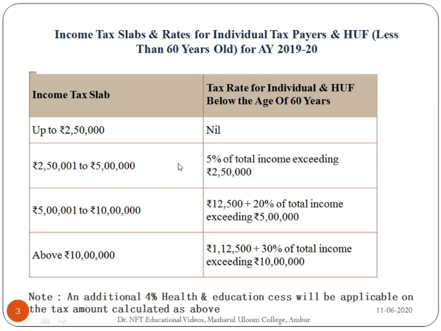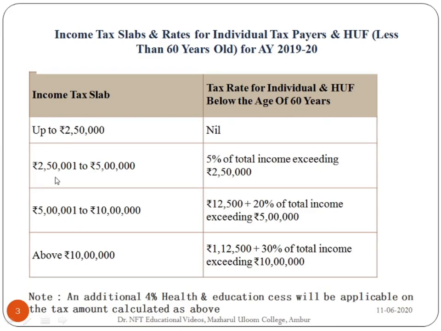Now let us see the tax slab rates. Already we have seen in agricultural income. Again, I'll repeat this. Income tax slabs and rates for individual taxpayers who are less than 60 years of age for the assessment year 2019-2020. For up to 2,50,000 income, the tax rate is nil.